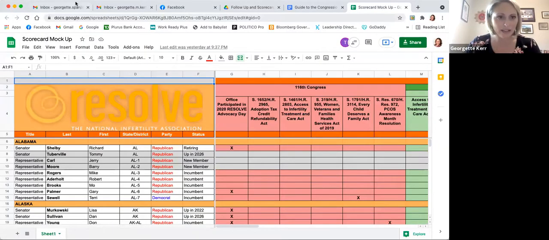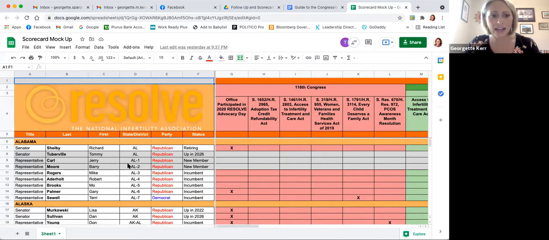All right, so you should be looking at this. You can access it on the link. Before we get started going through this, I'll flag that this is a document where the data is changing pretty much every day. So definitely keep checking closer to Advocacy Day, because there will be new inputs, new data, new people signing on to bills, even new members of Congress. We just had a special election in New Mexico two days ago. That member has yet to be sworn in, but will probably be sworn in before Advocacy Day. So just keep checking closer, and there will be new data here for you to consider as you prepare for your meetings. So just a quick walkthrough of the scorecard.